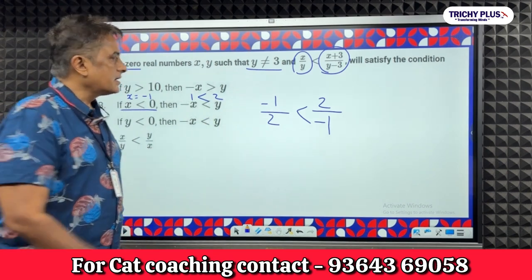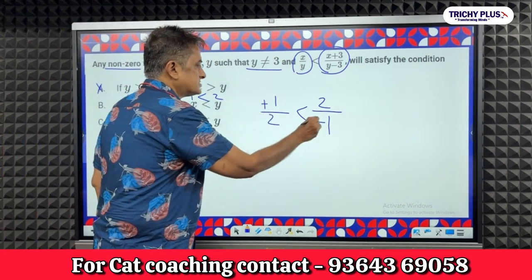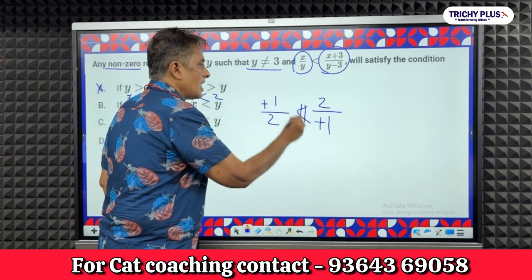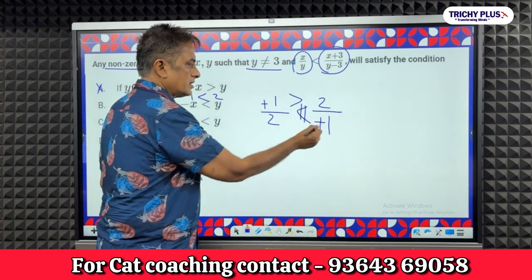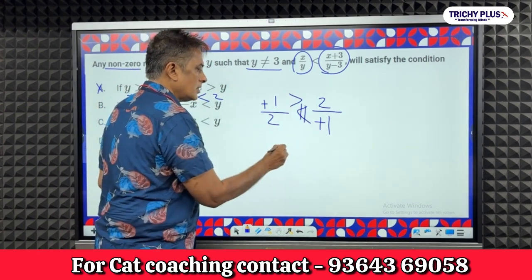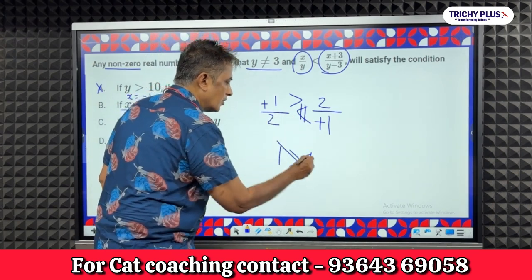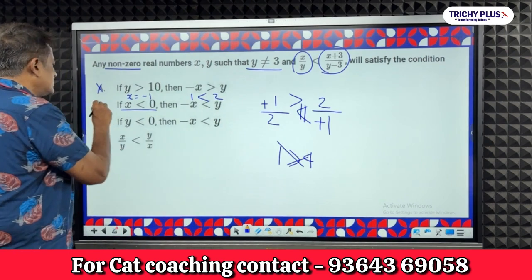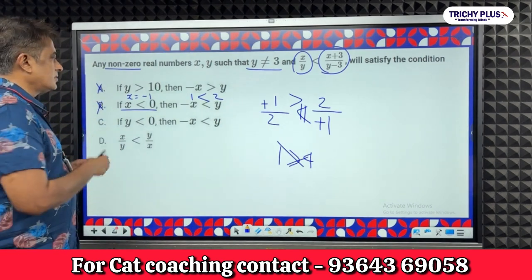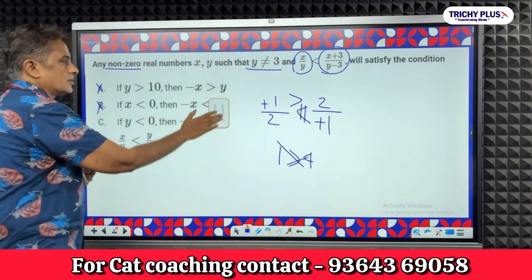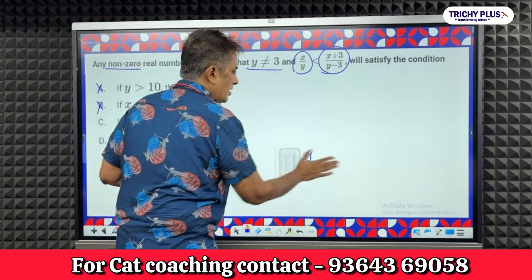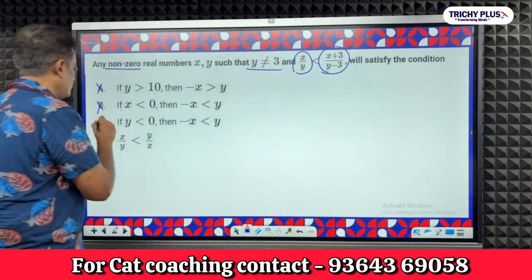Right? To check whether this is correct, put a plus sign here and change this. Right? 1 into 1, 1. 2 into 2, 4. Is 1 greater than 4? No. Therefore, this one is also not the right answer. Okay. So, 2 options are gone. Now go to the third option.